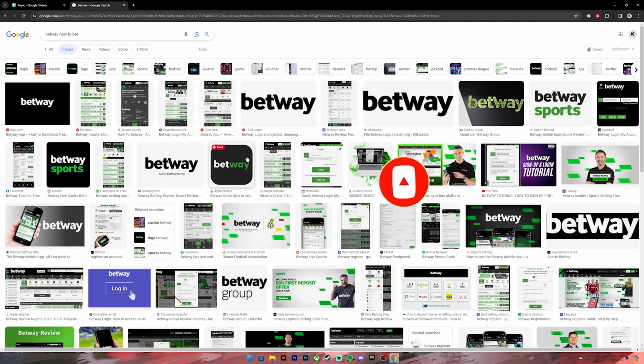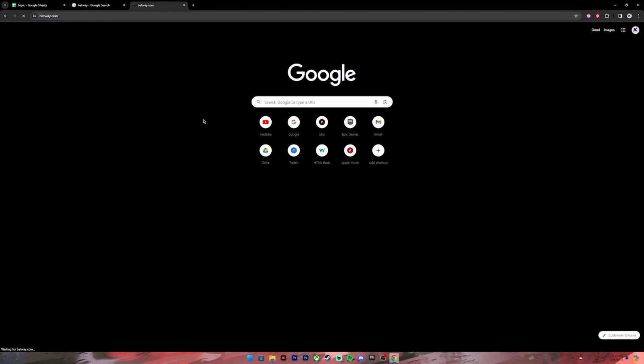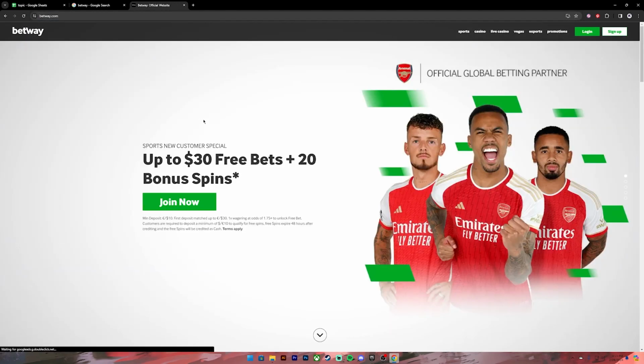Now let's get started. First of all, open your web browser, then on the search bar type in betway.com. Once you type it in, you'll get to this web page. Now on this page, you have to log into your account, and if you don't have an account, you can click on this sign up button at the top right corner to register a new account.